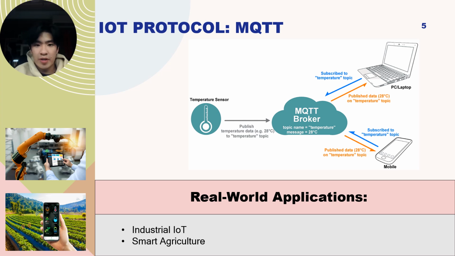As for real-world applications, in the industrial IoT, MQTT is used in manufacturing for real-time data collection and monitoring of machines, sensors, and devices, helping with predictive maintenance and factory conditions. In smart agriculture farming, MQTT connects environmental sensors like soil and moisture sensors and weather stations to central servers for data collection and decision making.